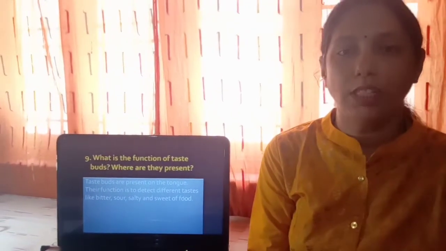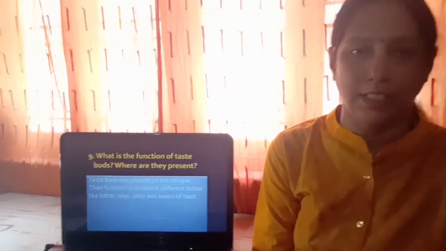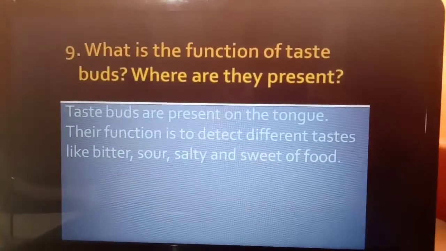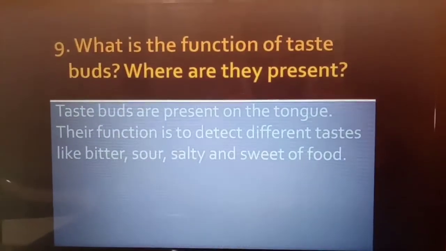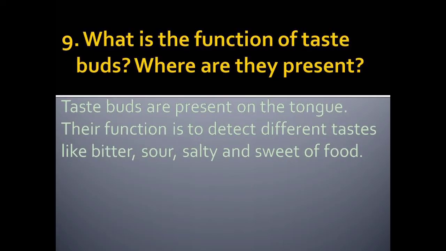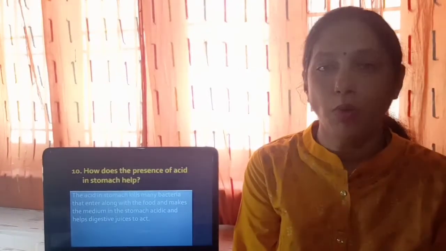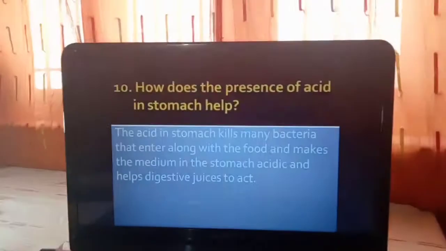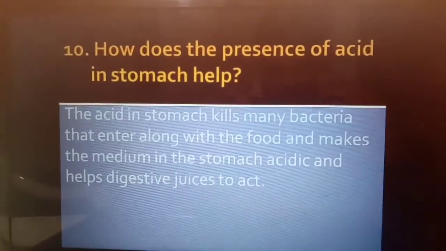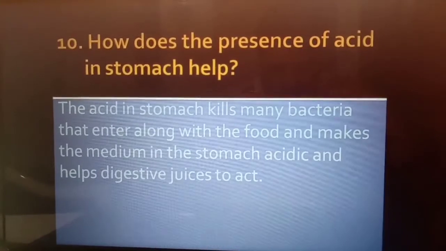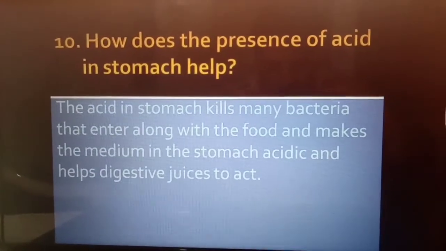Ninth question is, what is the function of taste buds and where are they present? The answer is, taste buds are present on the tongue. Their function is to detect different tastes like bitter, sour, salty and sweet of food. 10th question is, how does the presence of acid in stomach help? The answer is, the acid in stomach kills many bacteria that enter along with the food and makes the medium in the stomach acidic and helps digestive juices to act.